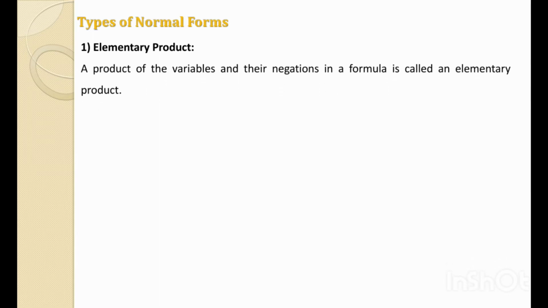We'll discuss two terms. The first is elementary product. A product of variables and their negations in a formula is called an elementary product. We have discussed that product means AND, which means conjunction.